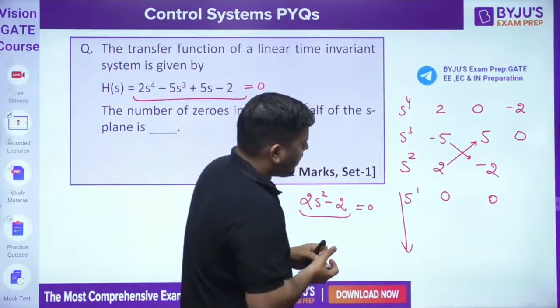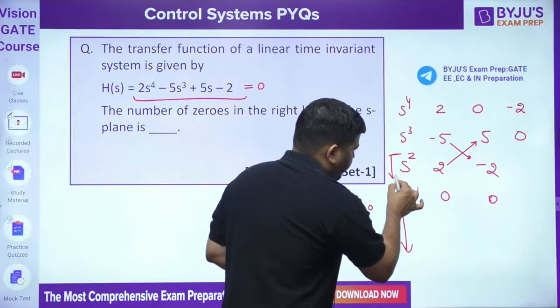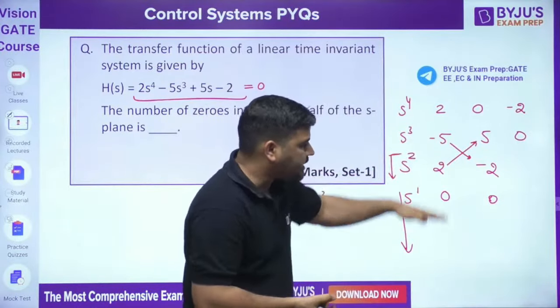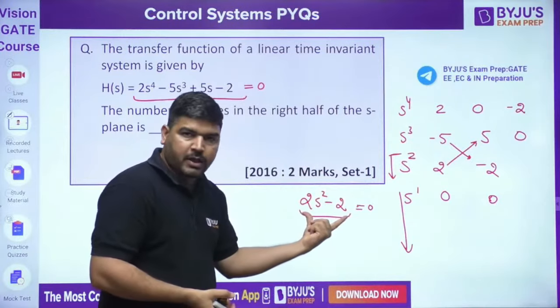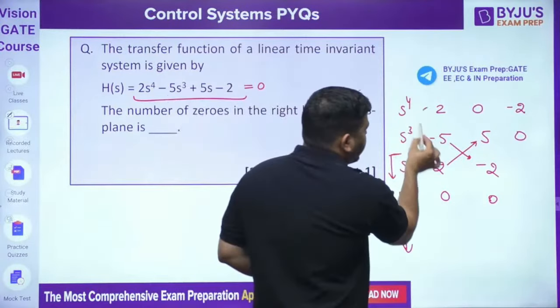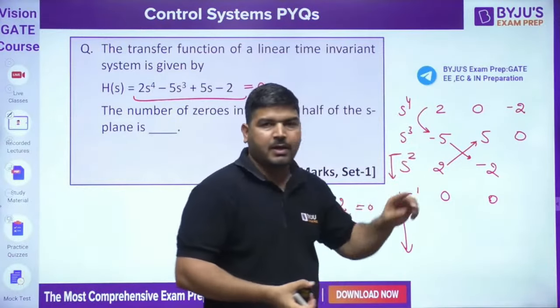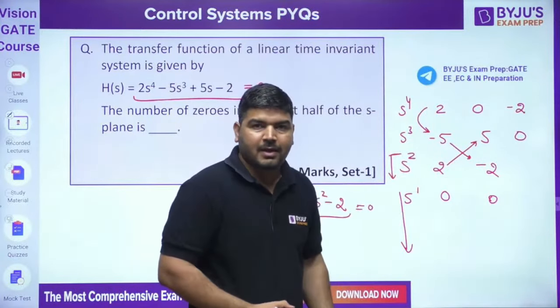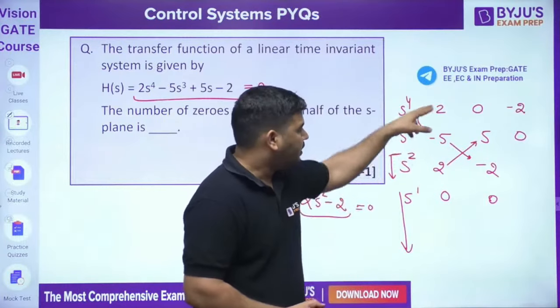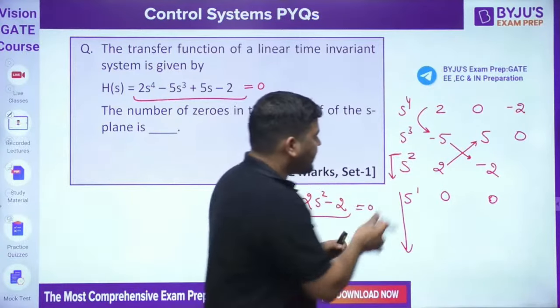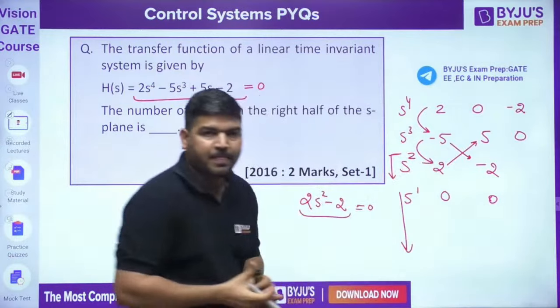Below this equation, whether there is a sign change or not will be told by the auxiliary equation. Above this there is one sign change, which means one root is already in the right half. There is also one sign change.